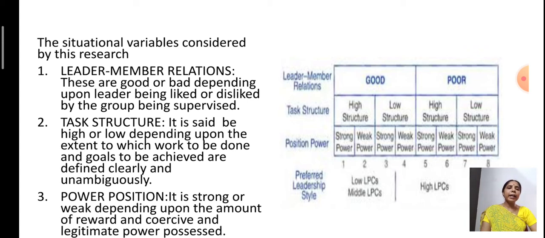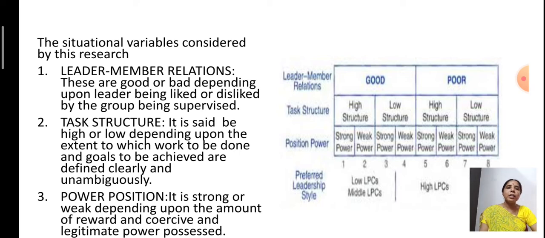If it is not clearly mentioned, the task structure is low. If a leader is good at communication, then his task structure will be high and he is a good leader. If he is not good at communication, his task structure is low and he is poor at people.